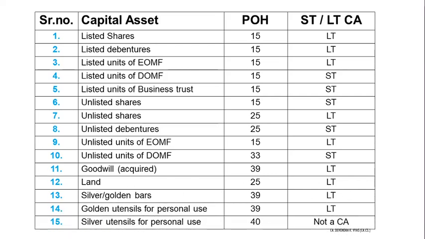I just want to point out the 14th and 15th points. Just see, golden utensils for personal use are to be treated as capital asset, whereas silver utensils are not to be treated as capital asset. These are because of two case studies. Just take care. Now some examples.